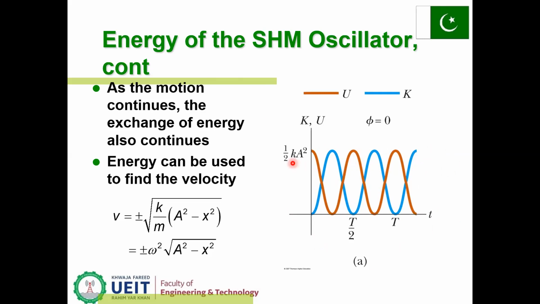So the maximum kinetic energy is equal to half k A squared, and the maximum potential energy is also half k A squared. At the mean position the kinetic energy is maximum and the potential energy is 0. So these are opposite to each other. Phi is equal to 0.